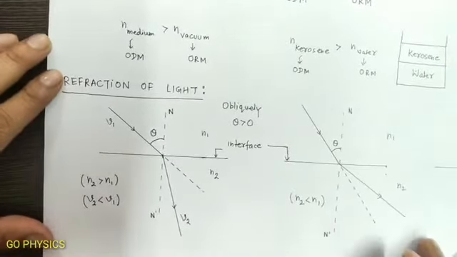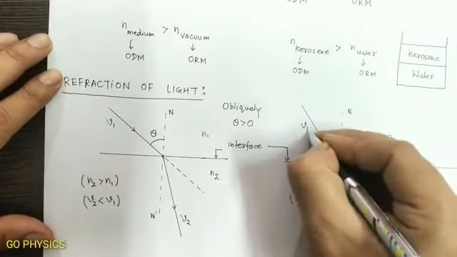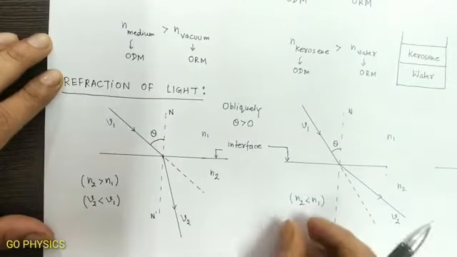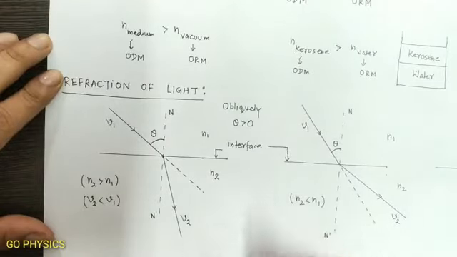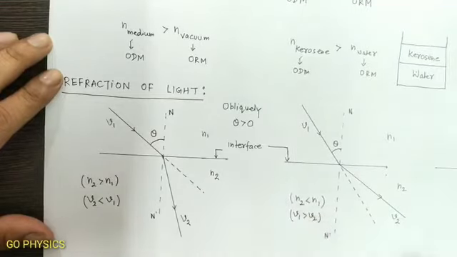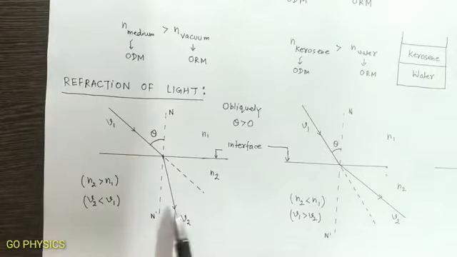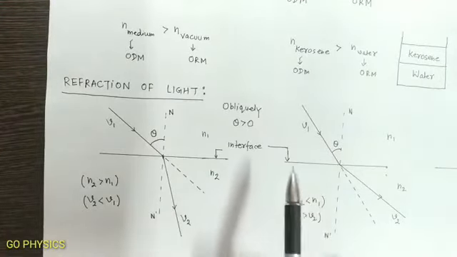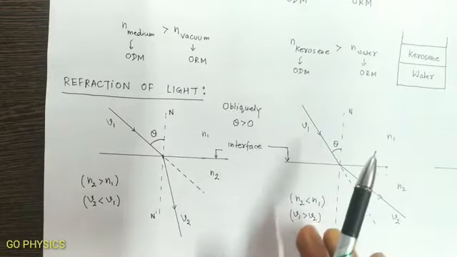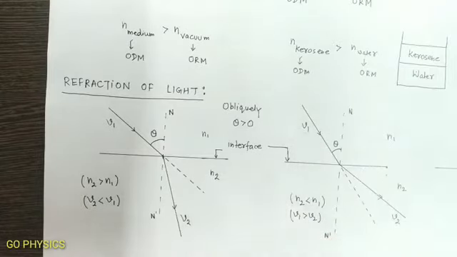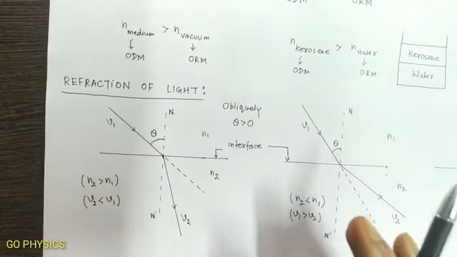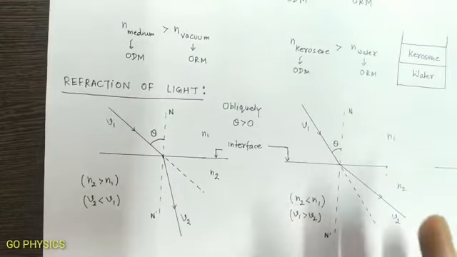Similarly in this case, the speed of light is v1 in medium 1 and v2 in medium 2. So n2 is less than n1, therefore v1 will be greater than v2. So from the two examples, what we learn is that when a light ray travels from one medium to another medium, it either speeds up or slows down. The amount by which its speed changes determines the amount by which it changes its direction.